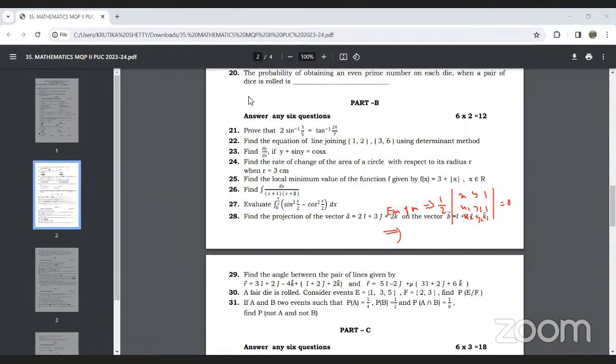Yes, one of you has answered there: 2x minus y is equal to 0. Yes, it's the right option. Okay, 2x minus y is equal to 0 is the right option. Yes, it's correct. How many of you are getting the same? Did you all solve? If you got the same, just type yes in the chat box.